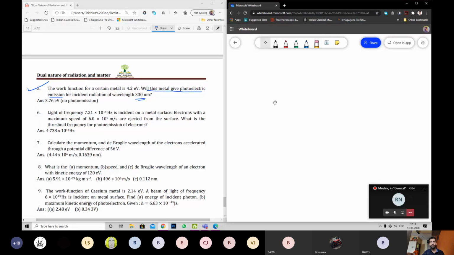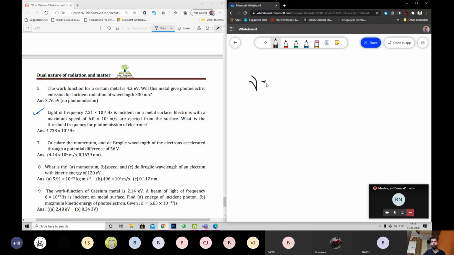Now to the next part. Light of frequency 7.21 into 10 power 14 hertz. That's the given frequency. What is the given frequency?